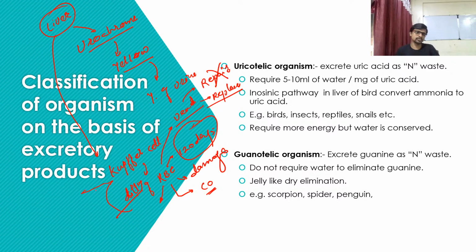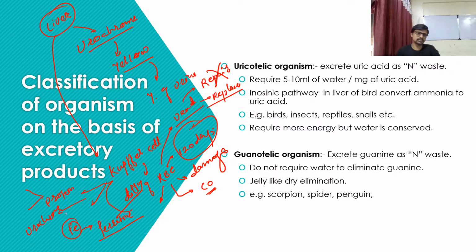At that time there are two products from RBC. One is the protein part, and the second is the ferrous, the iron part. This iron part is stored inside the liver with a protein; we call it ferritin. The ferritin protein helps conserve or store the ferrous. Now we have the protein part, which can be converted into three groups, or we can say here is urochrome.